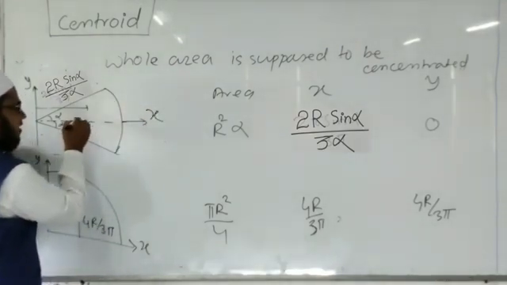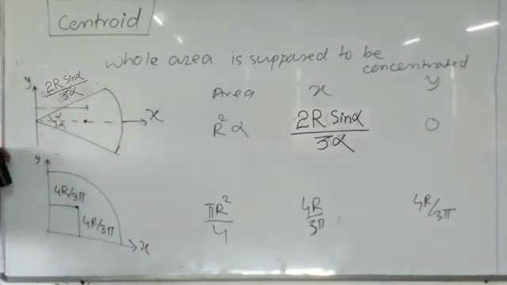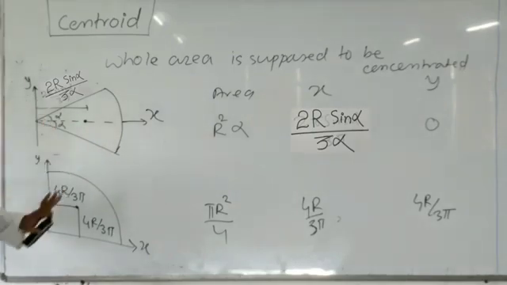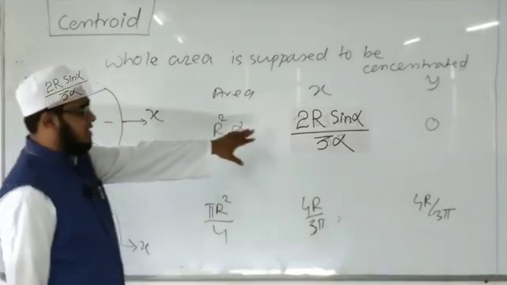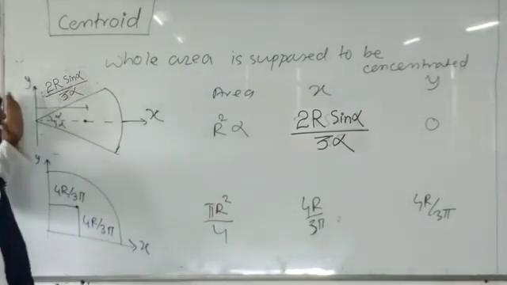Therefore, the centroid is lying on x axis. That's why the value of coordinate is 0. So we have to remember all these standard formulas, and remember these values 4r by 3 pi and 2r sine alpha divided by 3 alpha. It is given from these reference axes.